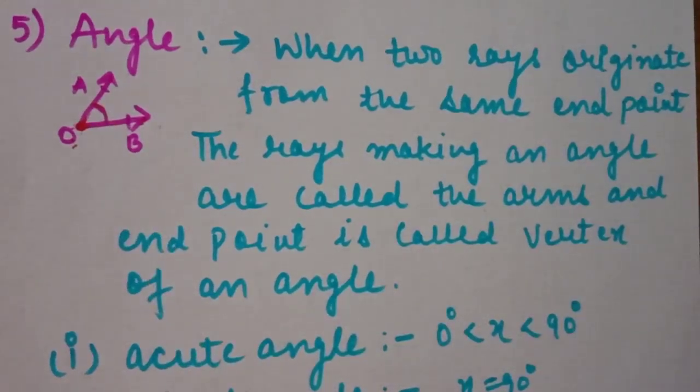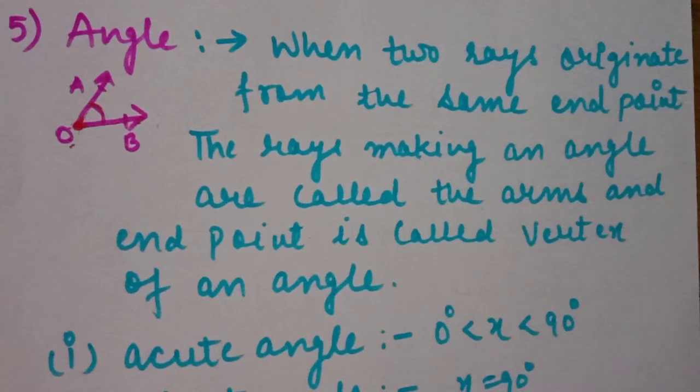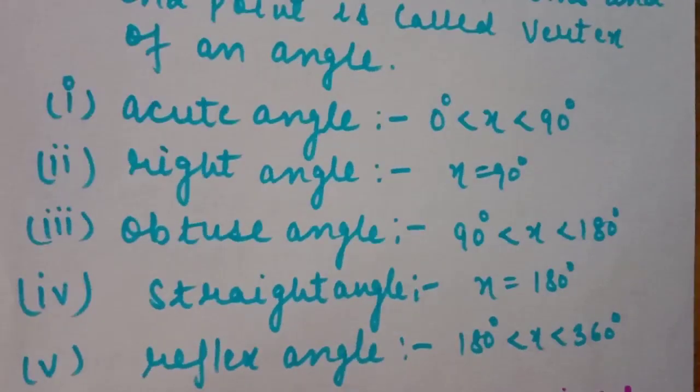So we have many different types of angles. In this lecture now, I will explain to you how many different angles we have. Some angles you already know. So first of all, we will start with